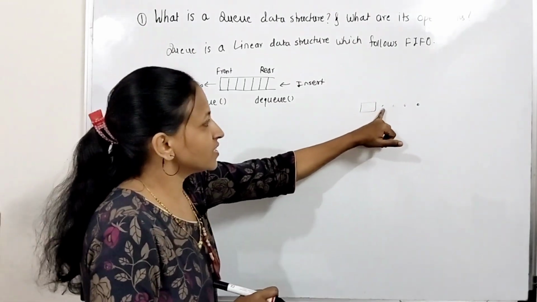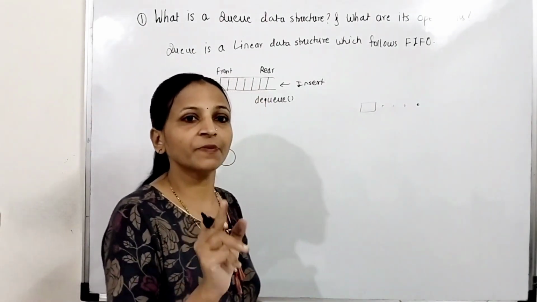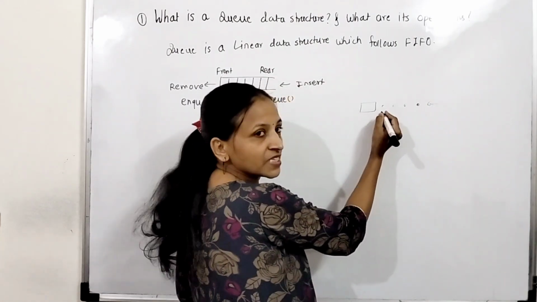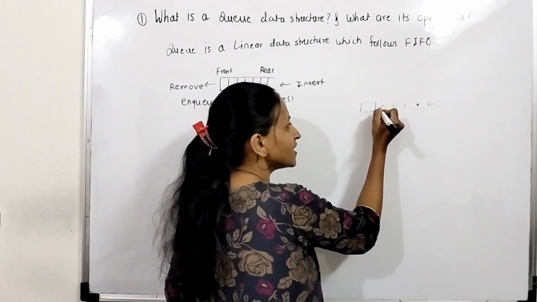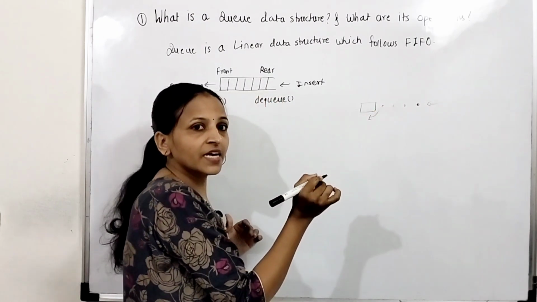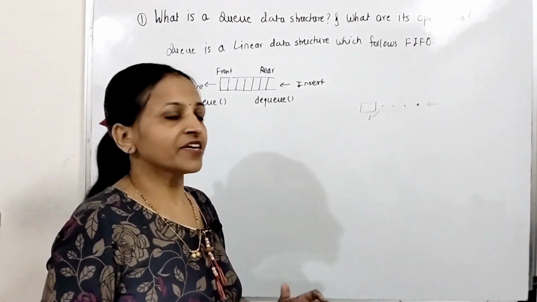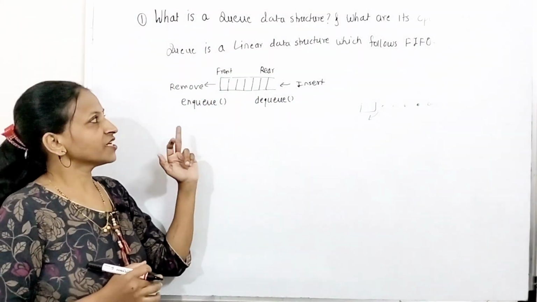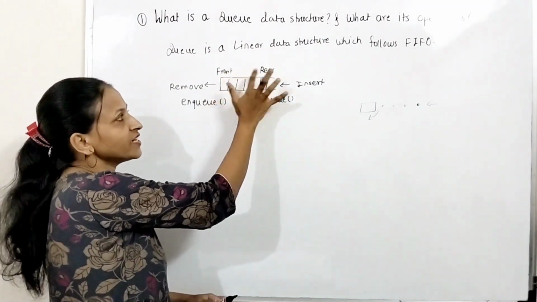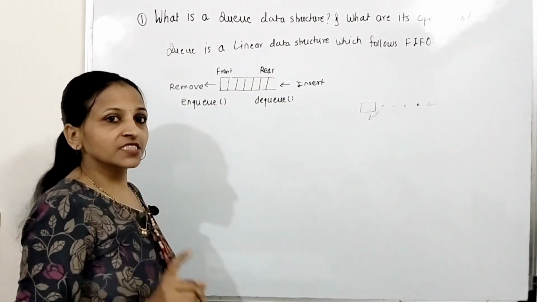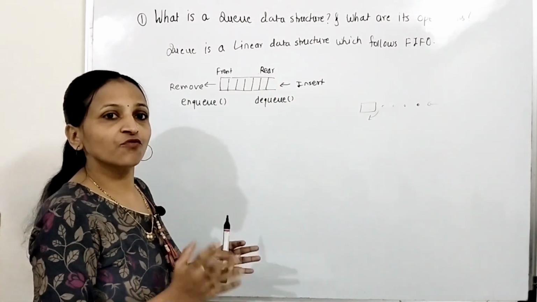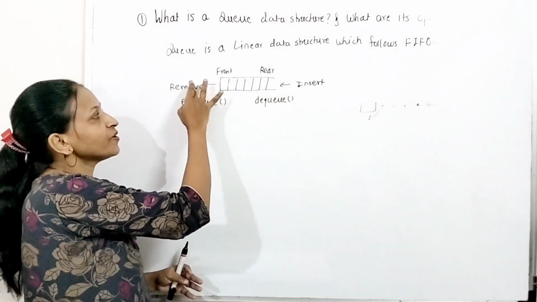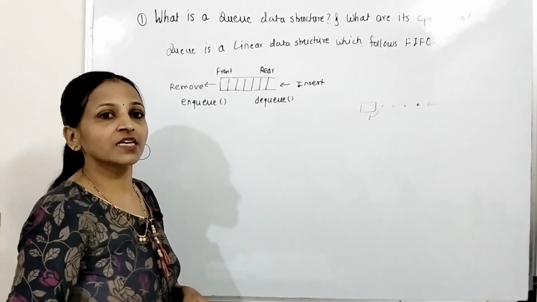Getting? You can see this queue has two ends, meaning whatever person enters this queue does so from this end always, and whatever person gets service or gets a ticket is removed from the other end. This queue data structure is just like a real life queue. This is a diagrammatic representation of the queue data structure. You can see that there are two ends, front end and rear end. One end is for insertion and one end is for removal of elements. From the rear end elements are always inserted and from the front end elements are always removed.